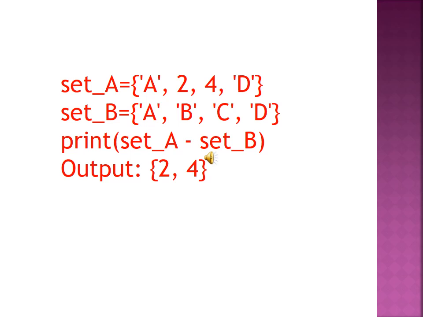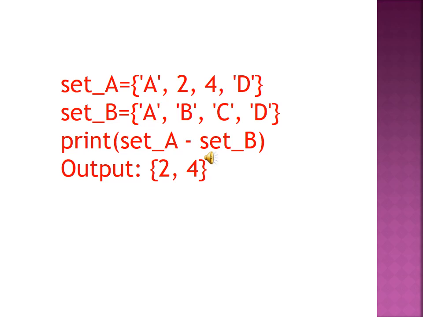2 and 4 are not available in set B. It's going to display the output. Okay? First we should consider set A only. We already discussed this in the definition.